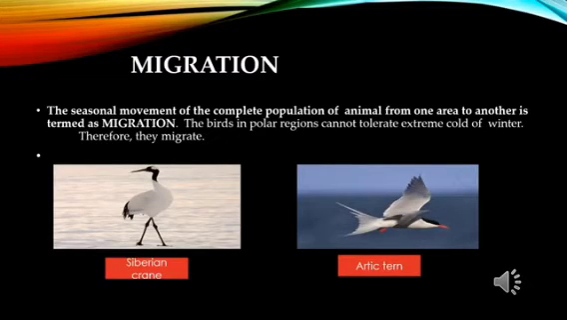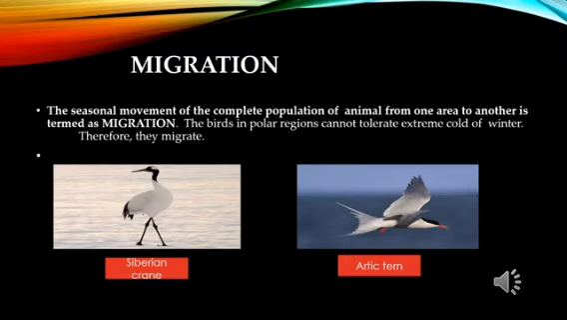Now let's talk about migration. What do we mean by the word migration in animals? The seasonal movement of the complete population of animals from one area to another is termed as migration. And this usually happens in animals which live in very, very cold regions.